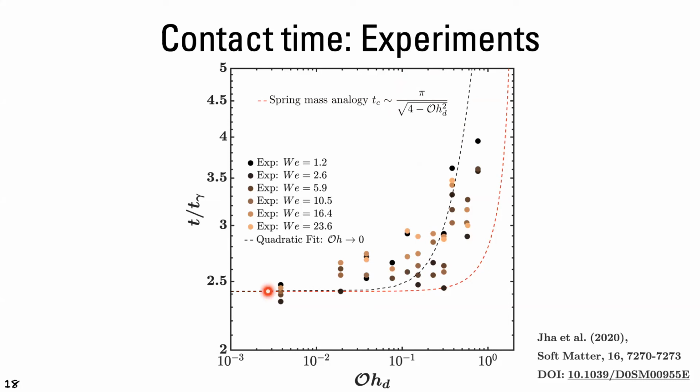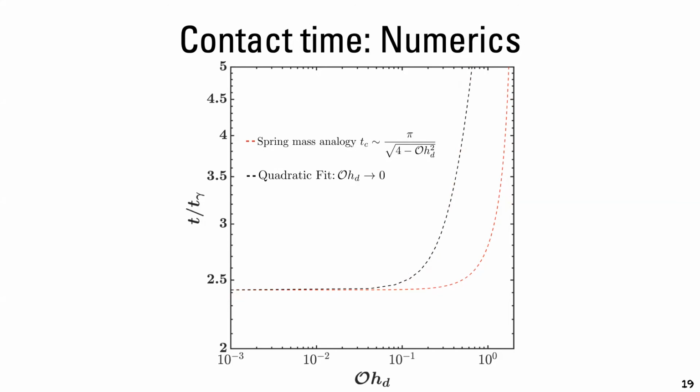Now I'm going to take away these two lines and then plot my numerical data points on top of this graph. And what we see is that if the surrounding Ohnesorge number is very small, then the numerical data points are closer to the spring mass analogy, and that is because, similar to the numerical simulations where the Ohnesorge number of the surrounding is very small, the spring mass analogy doesn't take into account the surrounding dissipation.